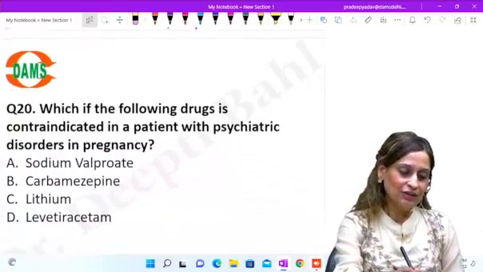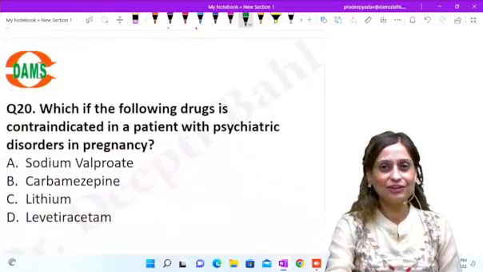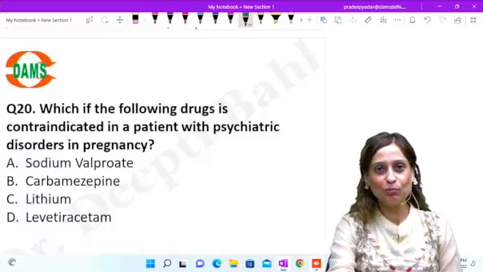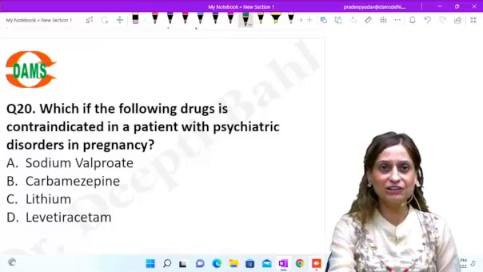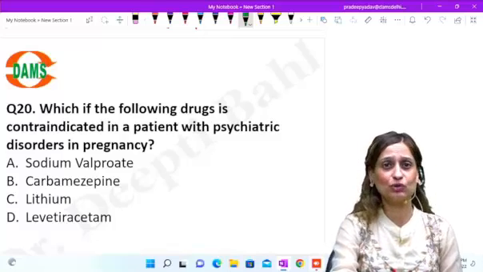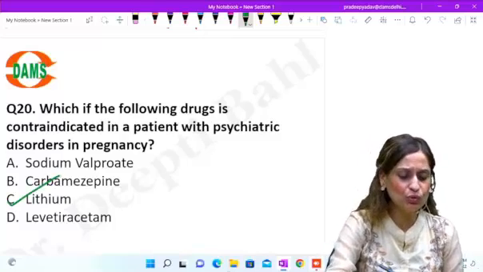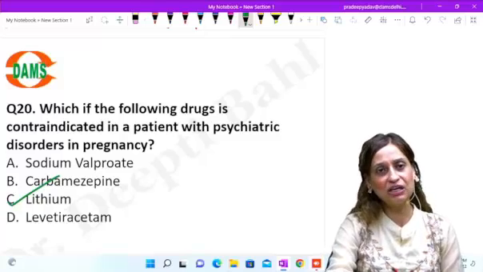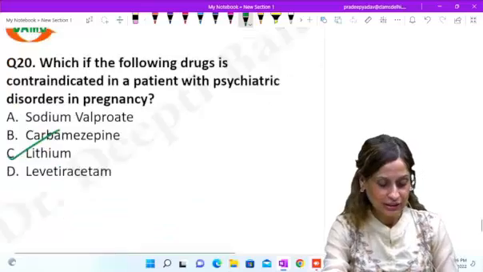Okay. So this is a very core question on teratogens. I think everybody would have done it right. Which of the following drugs is contraindicated in psychiatric disorders in pregnancy? So you all know that lithium has to be contraindicated. You are not going to give lithium to a pregnant woman, right?